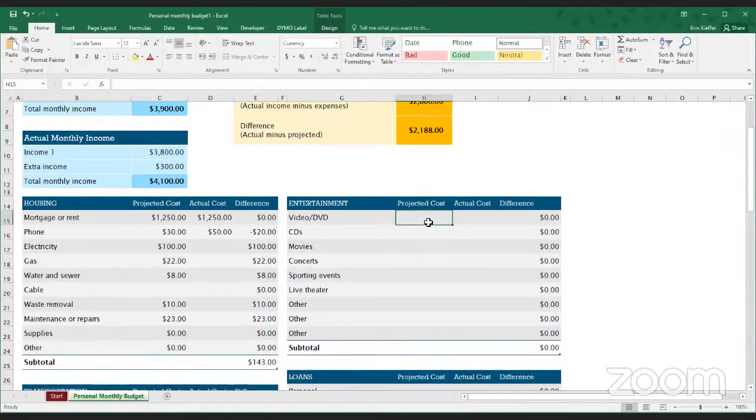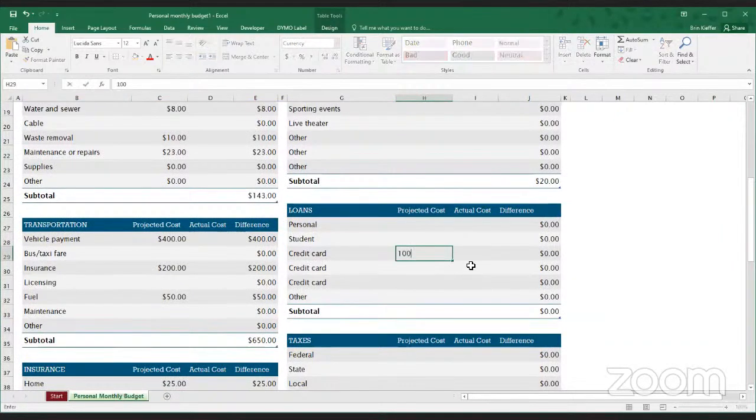For entertainment, one thing you can do, for instance, if we are not a family or an individual that buys CDs, is you could actually, instead of using that category, change the title. So we'll say streaming. So in this case, we're going to just spend some money on streaming rather than CDs. And it doesn't change the actual outcome of the sheet, because the whole point is to categorize expenses that are in the same general category and calculate them accordingly.